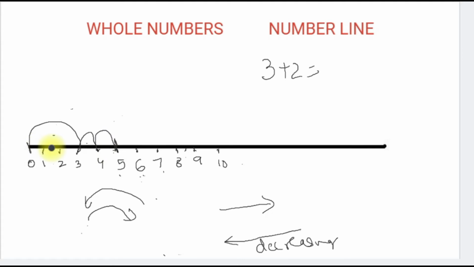Let us take one more example. Let us see, if we have to calculate 4 plus 3 on a number line, how will we do it? Let us start at 4. This is 4, right? 4 plus 3. 1, 2, 3, in the right-hand side. We reach 7. So this is addition on the number line. It is very easy and like fun.